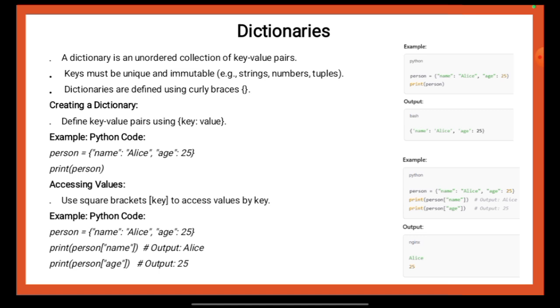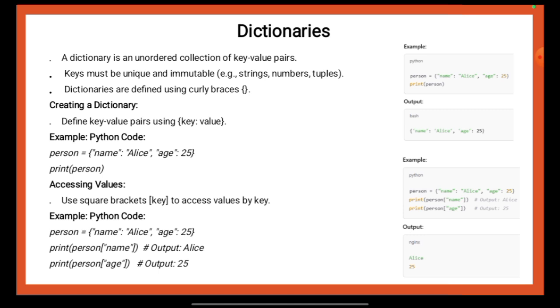Creating a dictionary. Define key value pairs using key colon value. Example, Python code. person = {name: Alice, age: 25}, print(person). Accessing values. Use square brackets with the key to access values by key. Example, Python code. person = {name: Alice, age: 25}. print(person[name]) output Alice, print(person[age]) output 25.